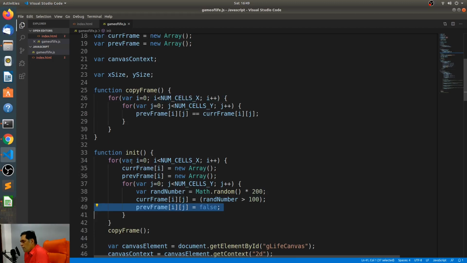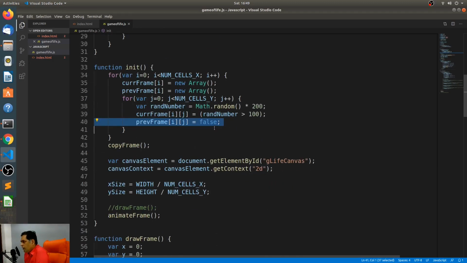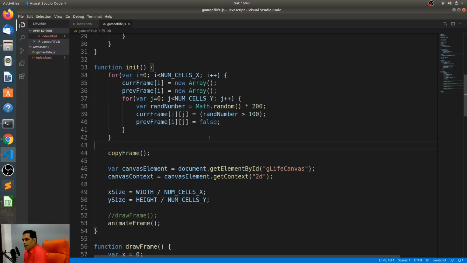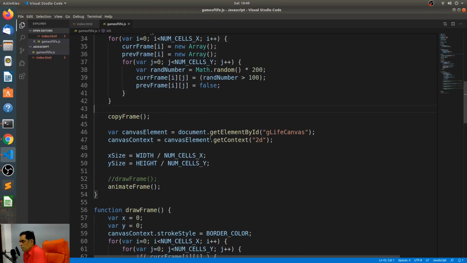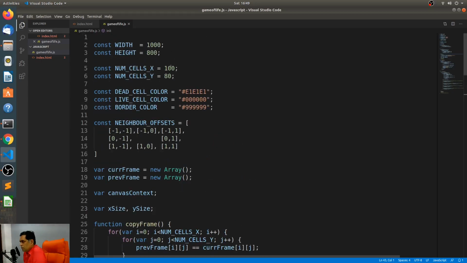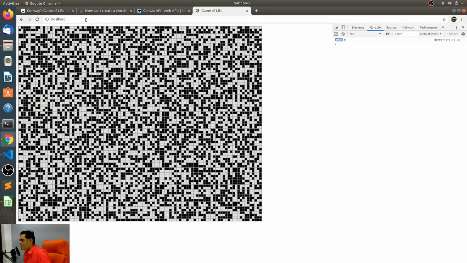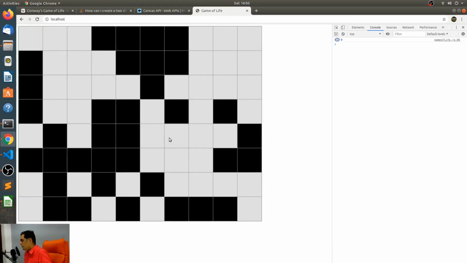No, so what I'm doing is I am doing the init. Once I do the init, I am actually doing a copy frame. So that copies the current frame onto the previous frame. And then it should start animate, draw that frame, and then get the new values, and keep doing that again and again. This set timeout will call it every 100 milliseconds. So I'm just going to have 10 cells and 8 so that it's easier for us to read what is going to happen.